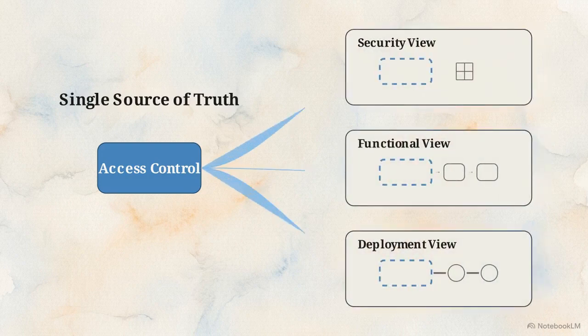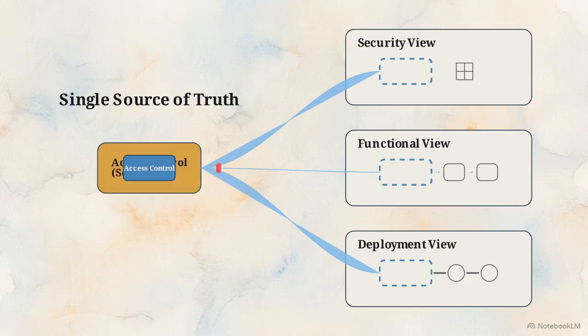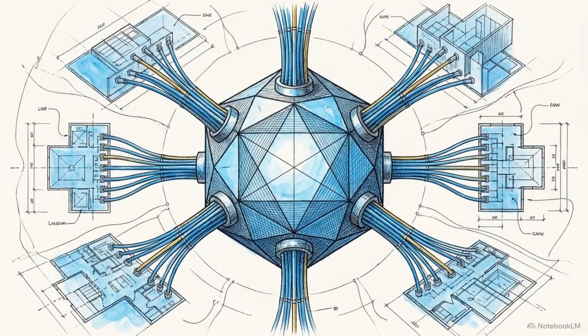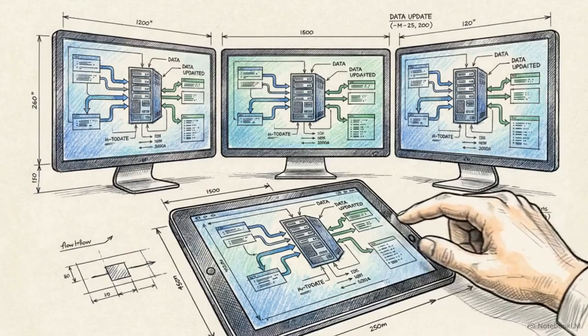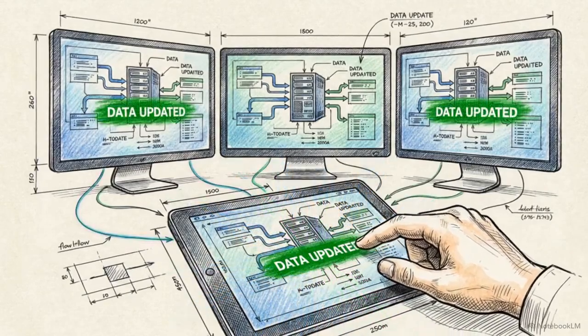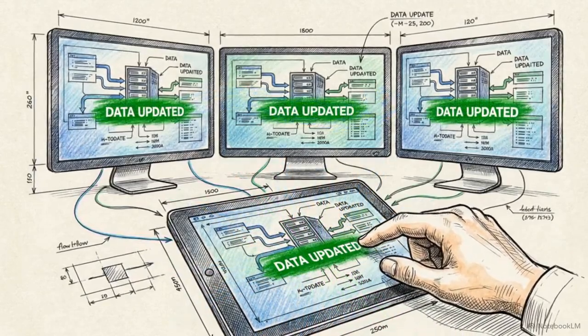The ultimate advantage of this modularity is component sharing. A single access control component can be simultaneously plugged into a security view, a functional view, and a deployment view. When an architect updates that specific component, every single view that shares it updates automatically. This structure establishes a single source of truth. It eliminates the fatal mismatch errors that used to plague complex project documentation when systems evolved faster than the paperwork.